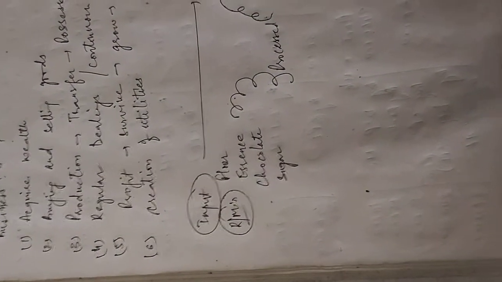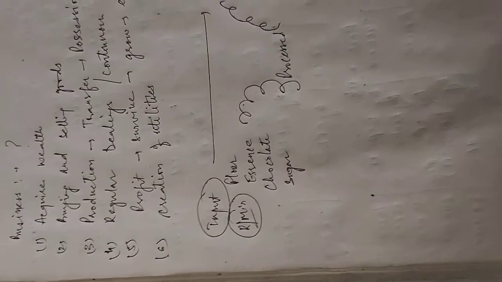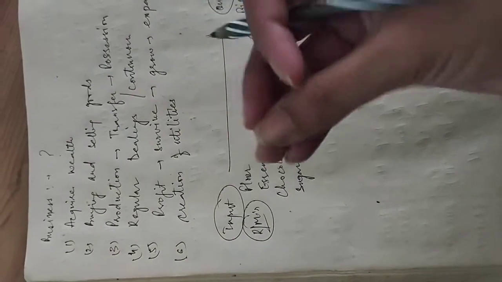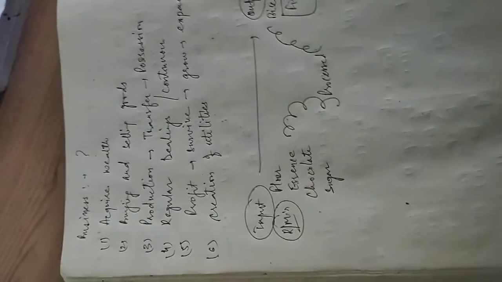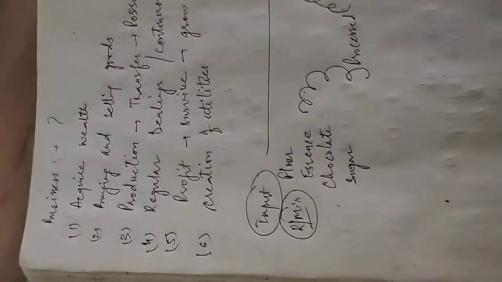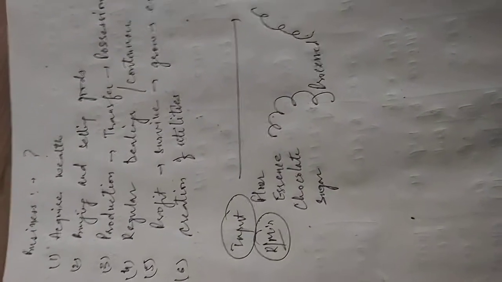Whoever is purchasing the goods should feel that satisfaction, right, that I have paid this much amount of money. If you buy a thing for rupees 100, you should get that amount of satisfaction, right? So the quality and everything should be equivalent to the price which has been set for that thing.